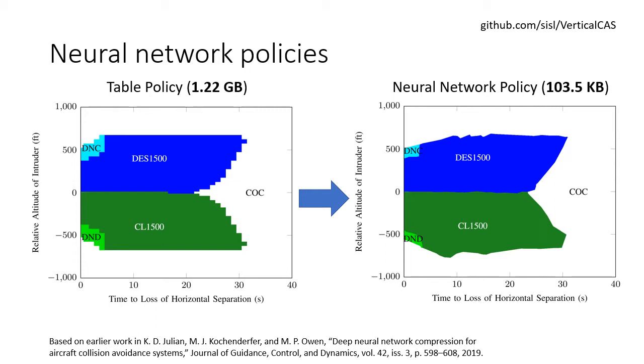It's a notional system, just a toy that we can play with, but the idea is to compress this table policy that's represented by 1.22 gigabytes of information. And we found that we can compress it very nicely using a neural network that occupies only 103 kilobytes. As you can see, it's not perfect. But it turns out that when we run it in simulation, it performs actually quite well. So that led us to think about ways that we might be able to provide validation of this system in a formal way.